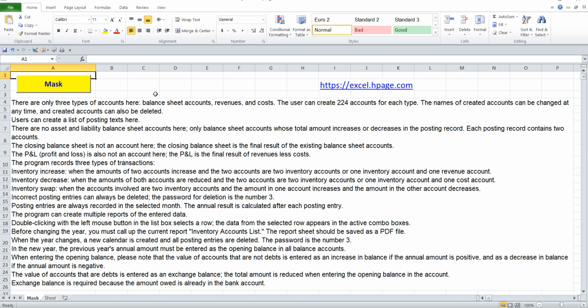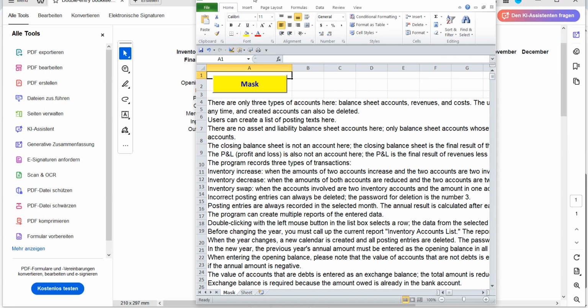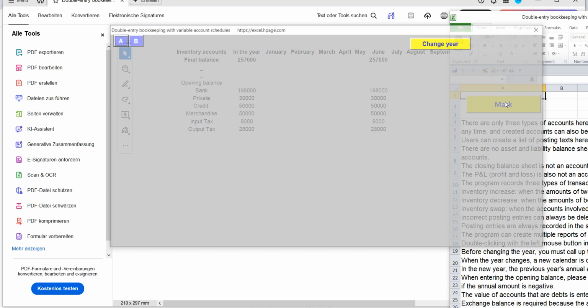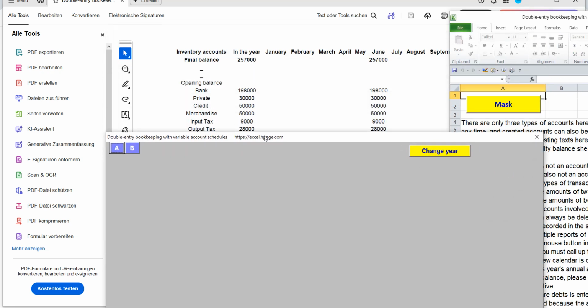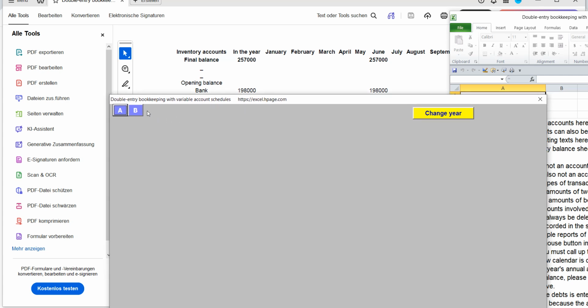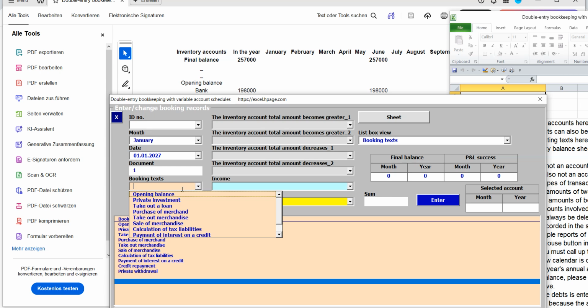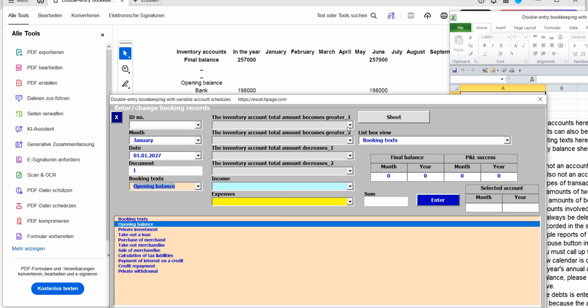The opening balance of each inventory account is the year-end balance of that account from the previous year. Bank and opening balance. This entry represents an increase in assets. The balance of the bank account increases and the balance of the opening balance account increases. The total amount in the final balance sheet also rises.